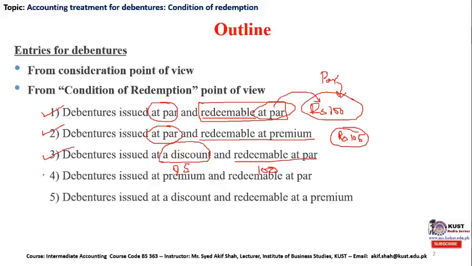The fourth case is the debenture issued at premium. By premium we mean that a 100 rupee debenture might be issued at rupees 105, which is at a premium, and redeemable at par. At the time of regaining possession, the company is obliged to pay only rupees 100.